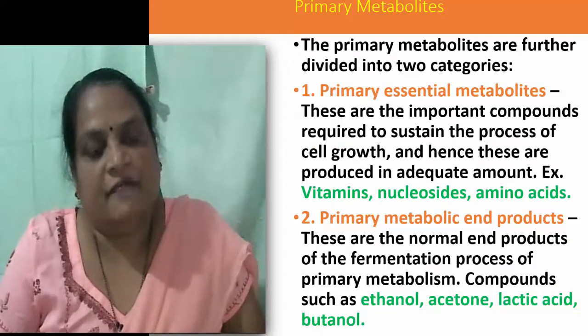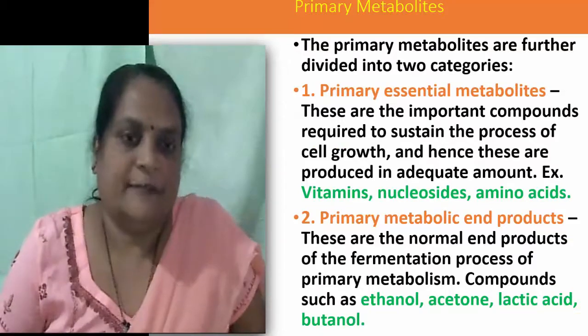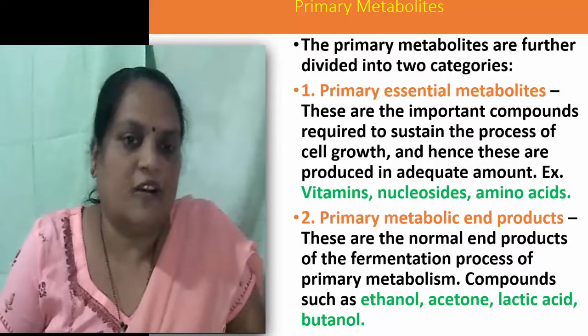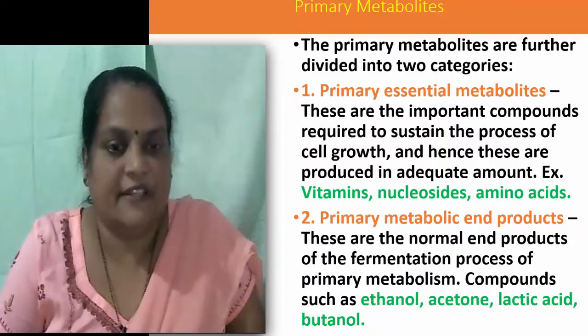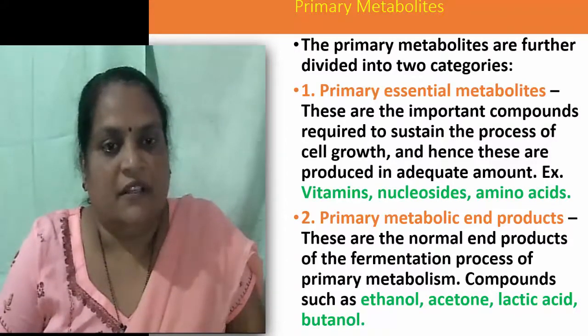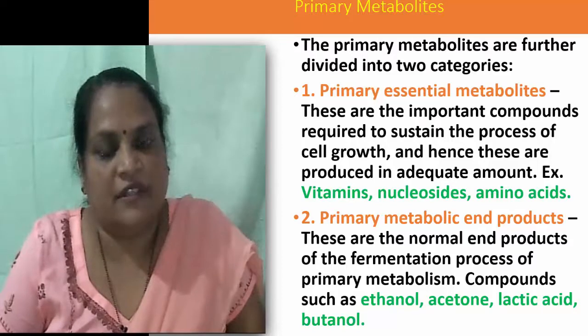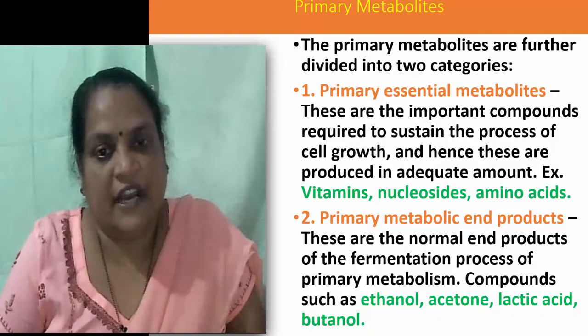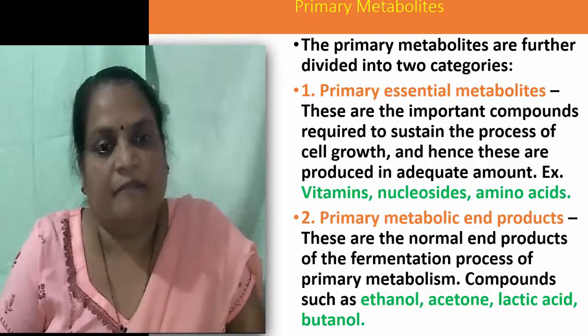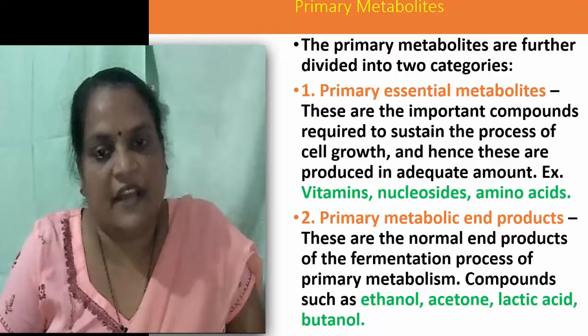Primary metabolites are further divided into two categories. Some primary metabolites are called primary essential metabolites because these are the important compounds required to sustain the process of cell growth, and hence these are produced in large quantity in adequate amount. For example, vitamins, nucleosides and amino acids.